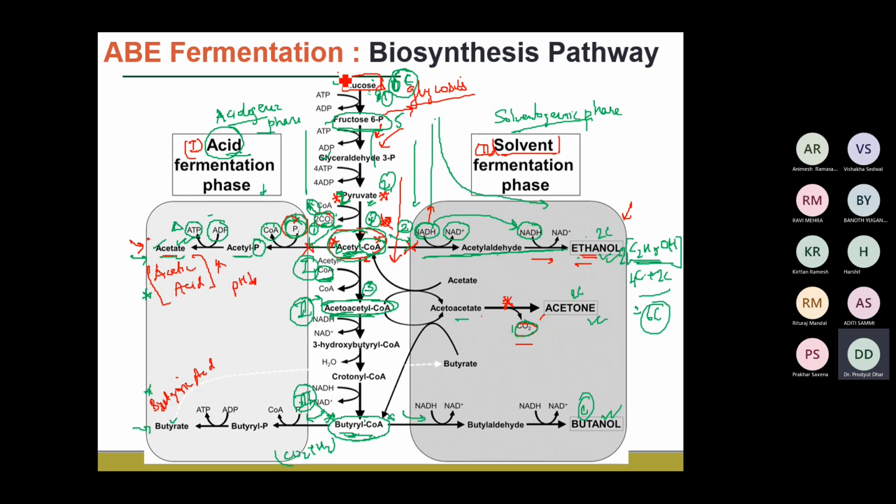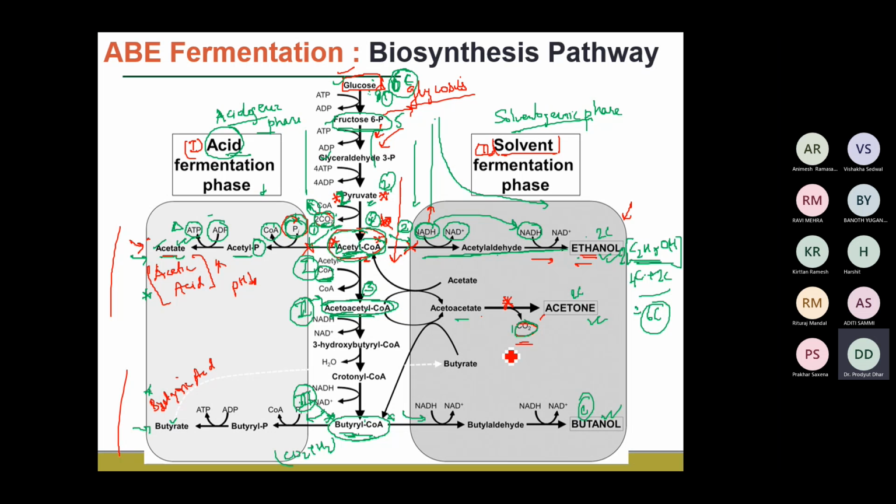If you see the yield and the productivity, if you start with the initial glucose, there are several paths where this fermentation, especially the AB fermentation, can go. Either it can go to the production of acetate or butyrate, or it can go to the production of ethanol, acetone, butanol, along with the release of carbon dioxide and the hydrogen gas. So you can see there are so many exit points for the product formation.